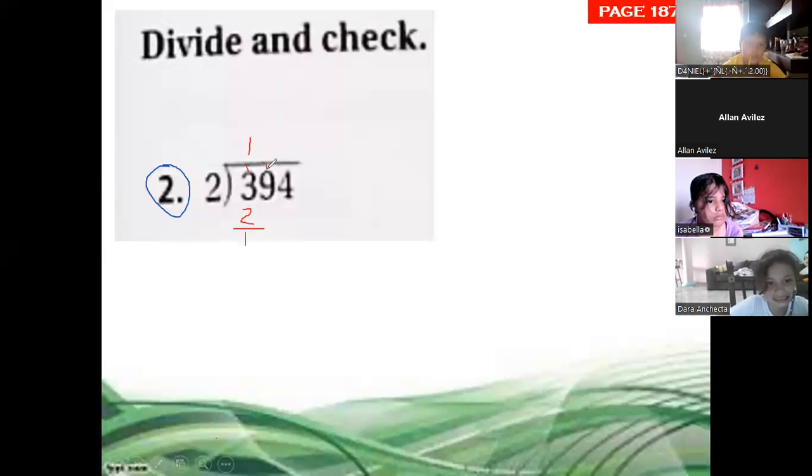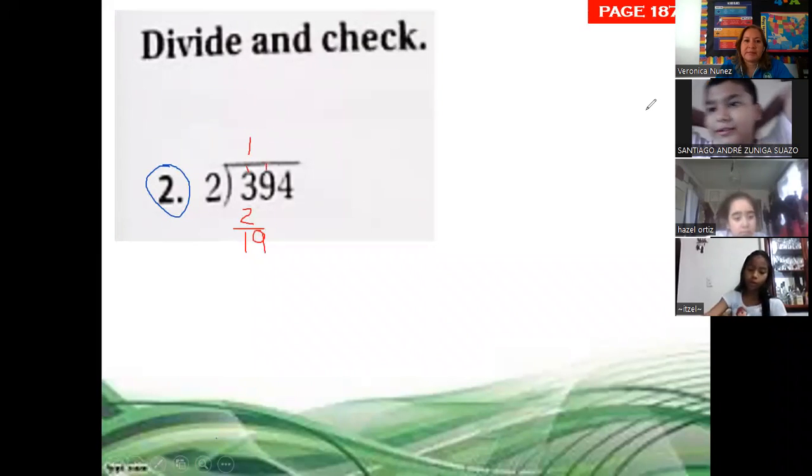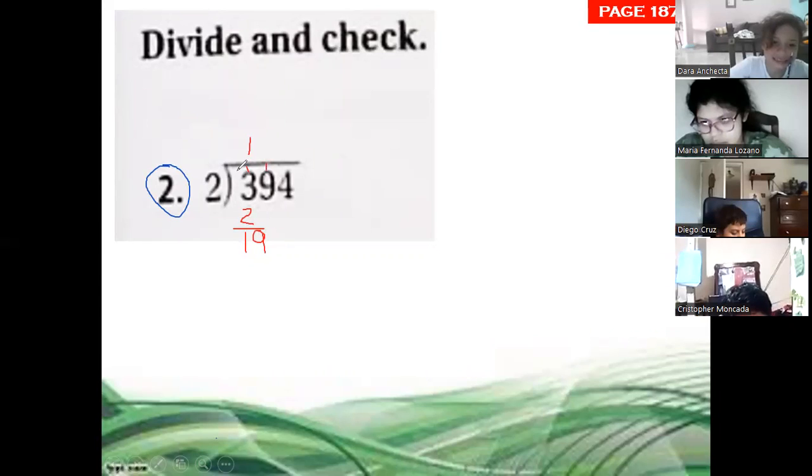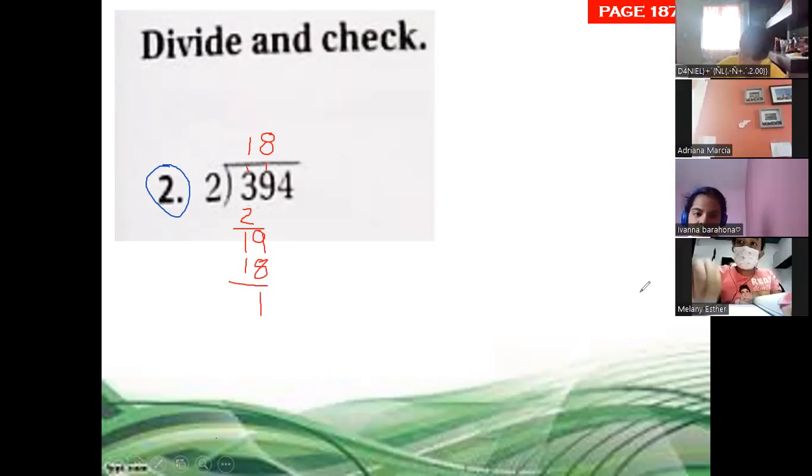Next digit, the number 9. We put it after the 1 and we have 19. Now we have to find the 19 in the table of 2. 2 times 8, 16. 2 times 9, 18. 19 minus 18, 1. Next digit.